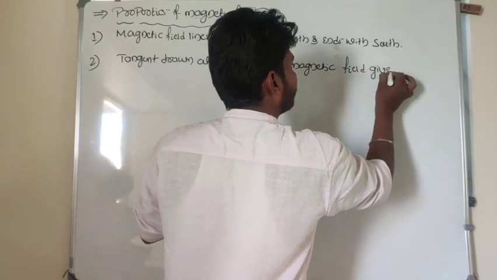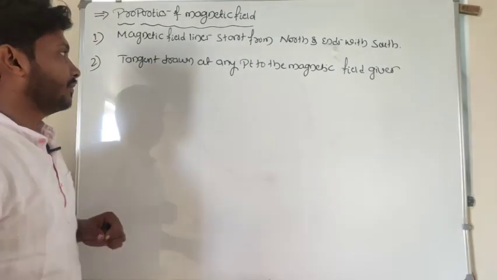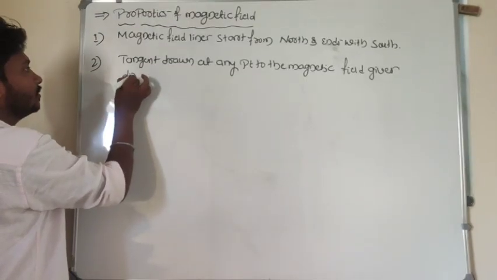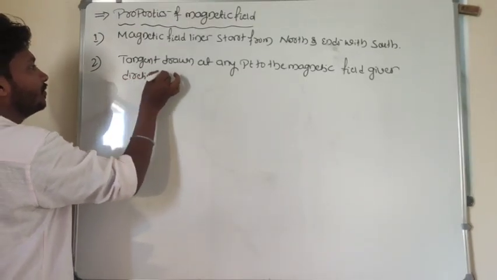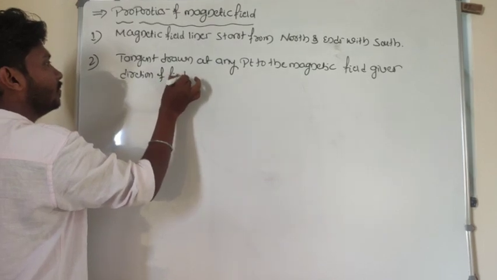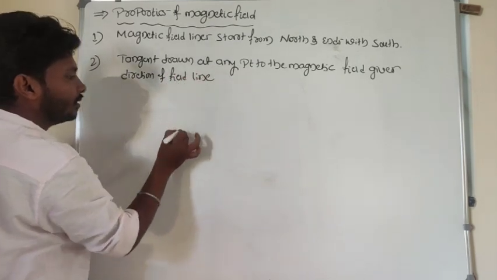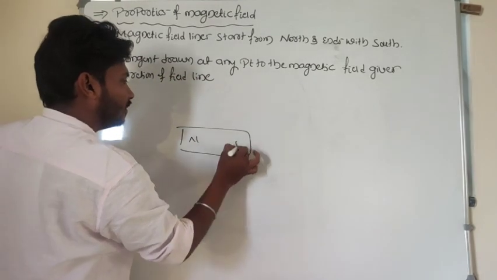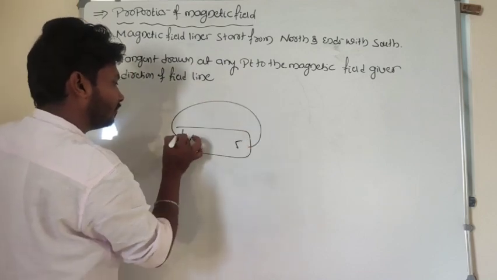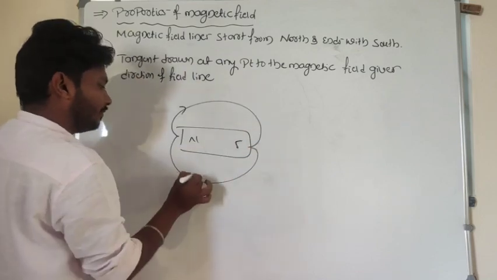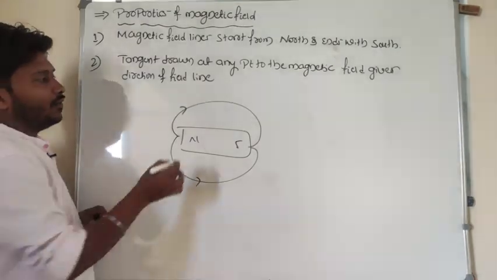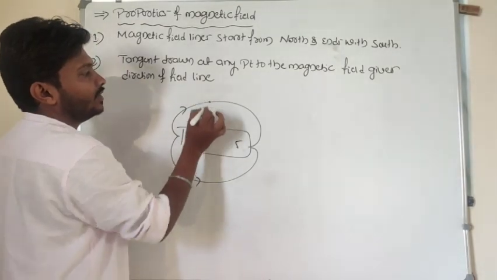gives the direction of the field lines. What does it mean? Look at here, this is the north pole and this is the south pole. These are all the magnetic field lines. Now I want to find the direction of the magnetic field at this point.